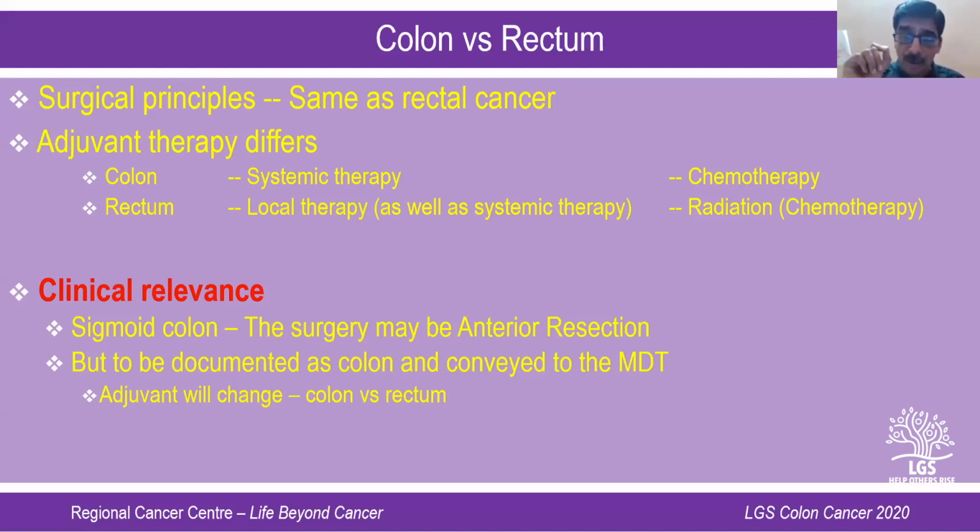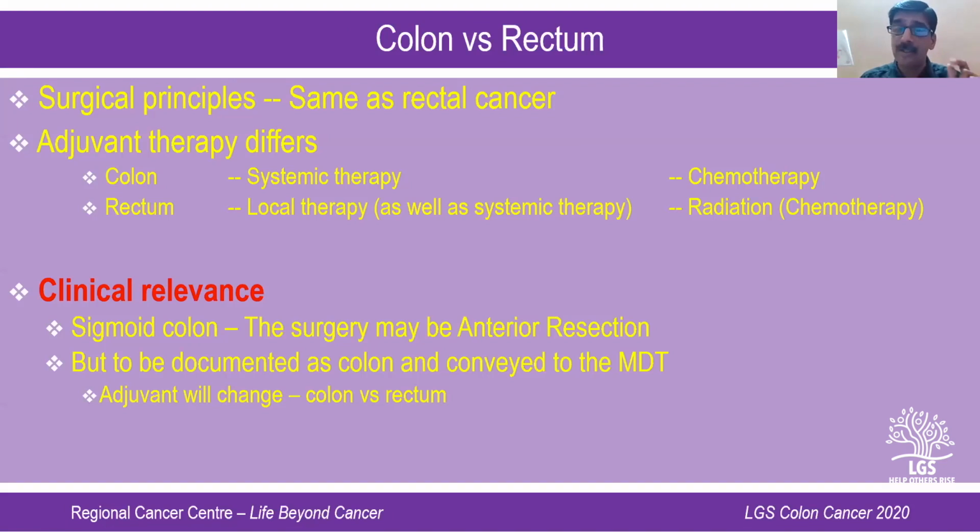If you note in your operation notes that it is above the peritoneal reflection or it is a sigmoid lesion, they would give adjuvant chemotherapy. But if the lesion is at the peritoneal reflection or below the peritoneal reflection, it would be radiotherapy. So the inputs or the feedback that you give to the medical oncologist or radiation oncologist is very important for them to decide on the adjuvant therapy, because in sigmoid colon, it is chemotherapy, but in the upper rectum and the lower rectum, it is radiotherapy.